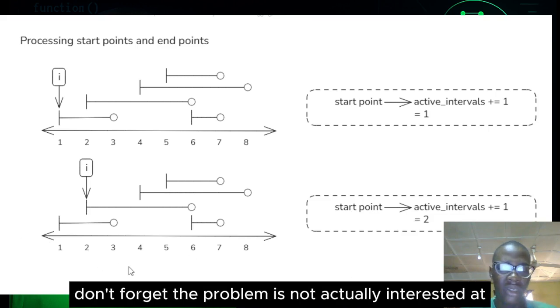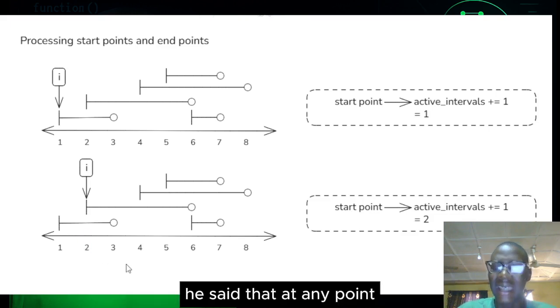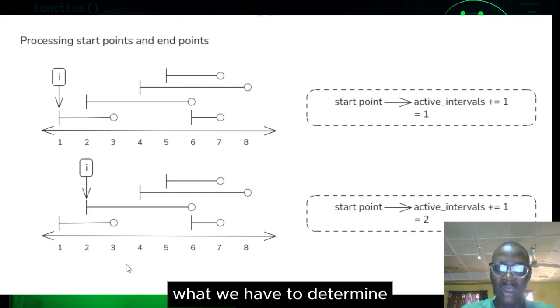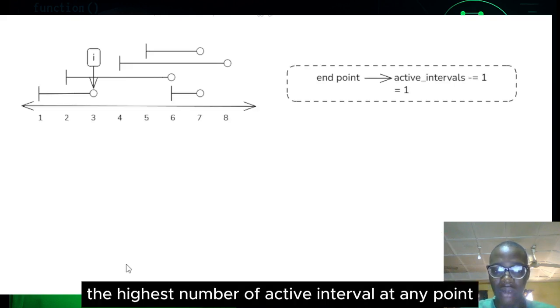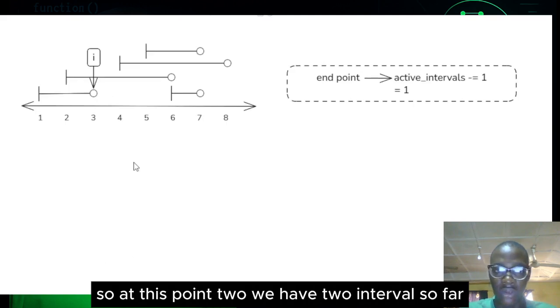Don't forget, the problem is not actually interested in point 2 or time 2. It said that at any point, what we have to determine is the highest number of active intervals at any point. So at this point 2, we have 2 intervals so far.